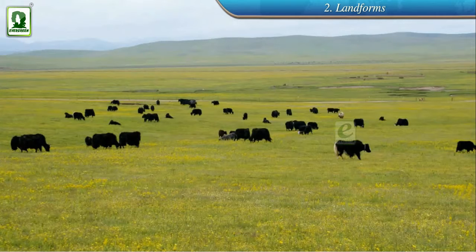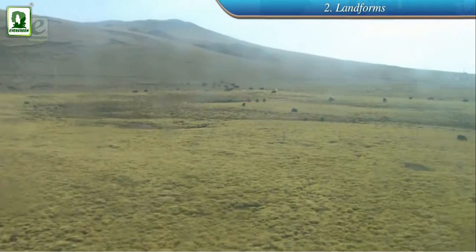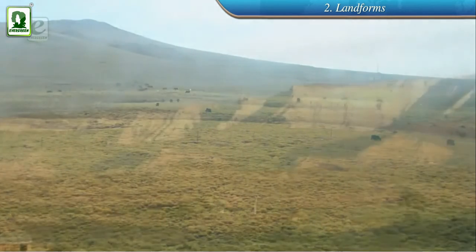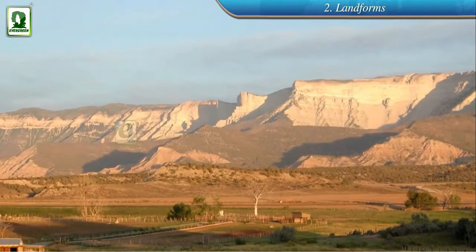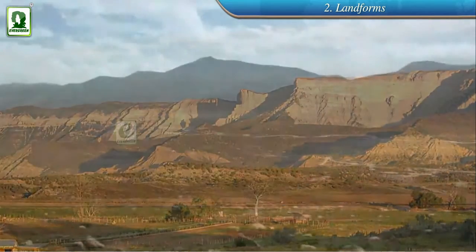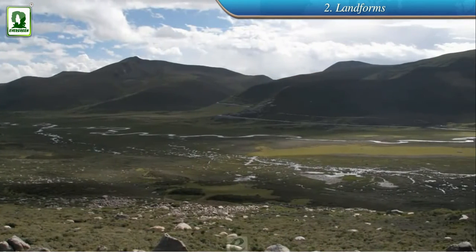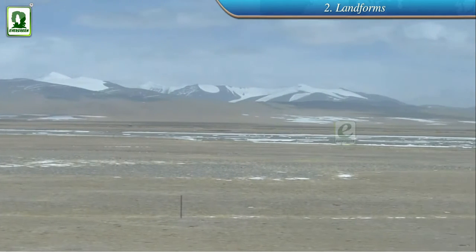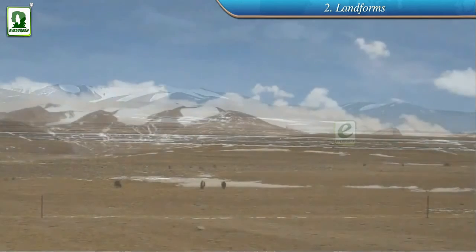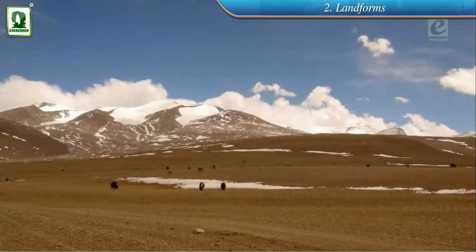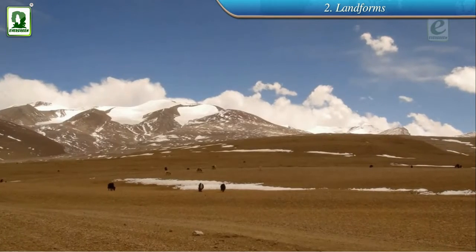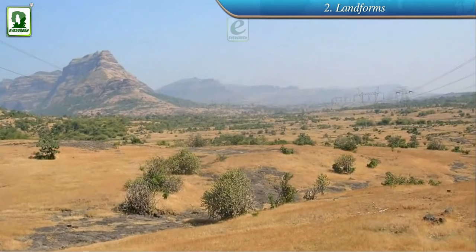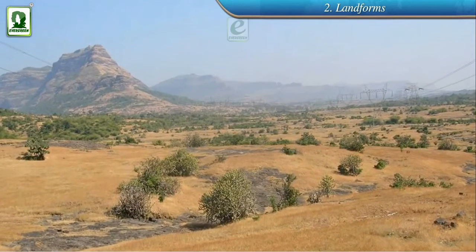Plateau is another kind of landform found on the surface of the earth. A plateau is a broad and rather flat area of land rising sharply above the surrounding lowlands with an average height of 500 to 600 meters. They appear like tablelands. Most of them cover thousands of square kilometers in area. The Deccan Plateau of India is an example of a plateau.